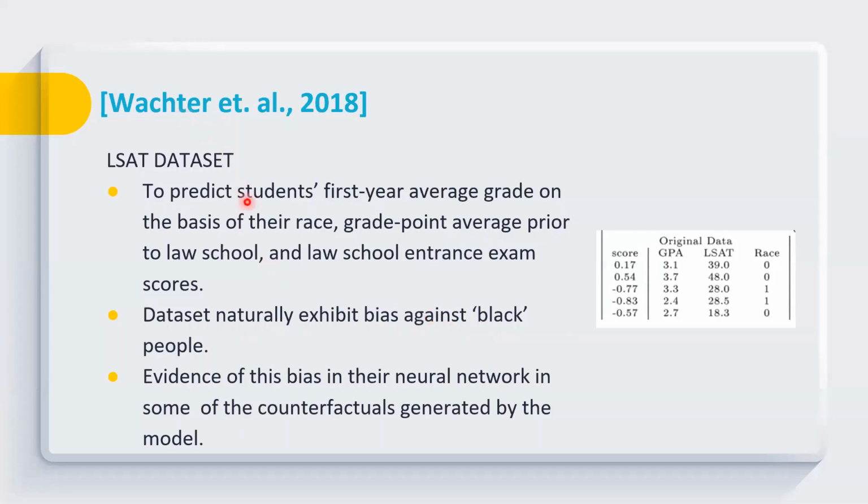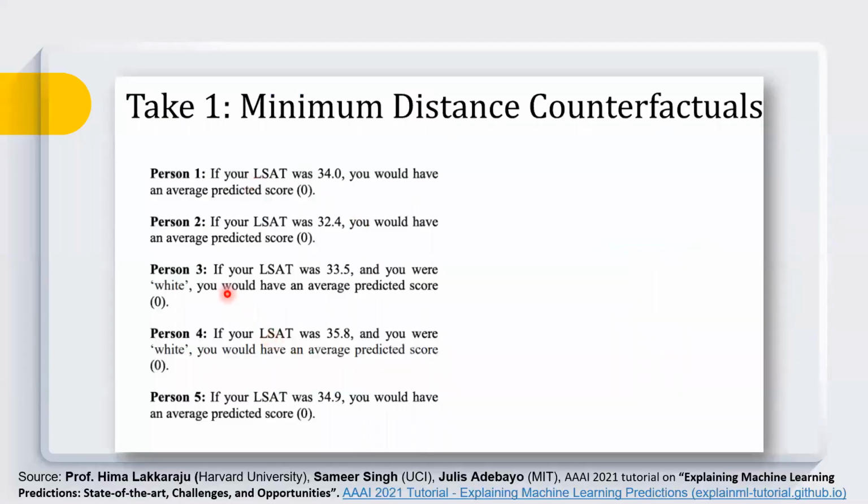Through this paper, they generate counterfactuals, which are suggesting the same thing, to prove their point that yes, the data set is biased against black people, because some of the counterfactuals are suggesting this. So these are 5 counterfactuals which are generated by their model. They have mentioned this in their paper.